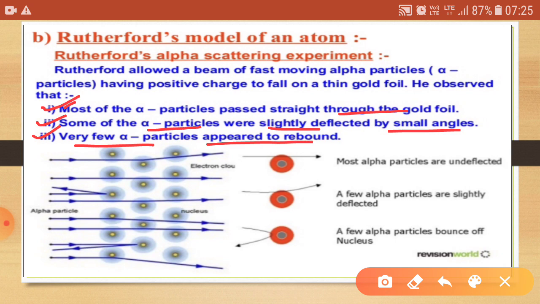It means that there is some hard mass present at the center of the gold foil, and that is known as the nucleus.